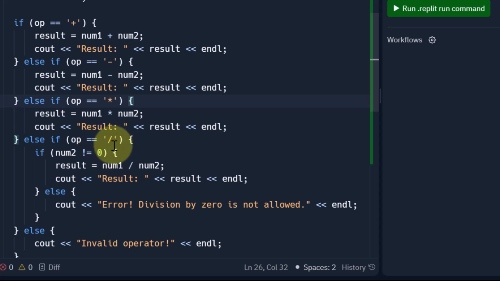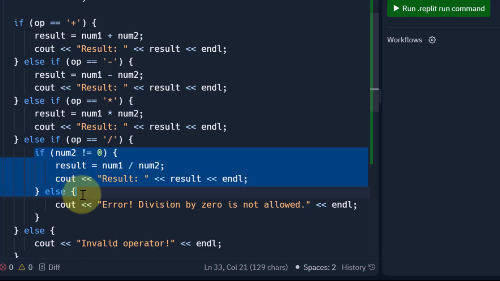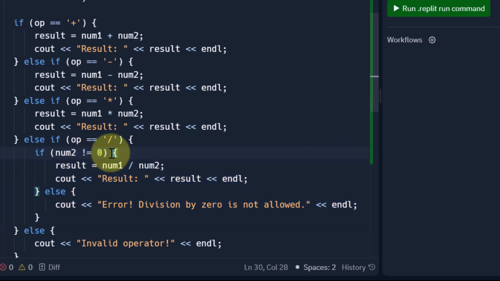Now if it is the division operator, you see that there is something different happening here. Inside this else if, I have another if else. This is what we call a nested if else, a nested condition. That means inside this we are checking for something else again. If this condition is true, that means the user has entered a division operation, then inside it we are again checking for something else. What are we checking? If num2 is not equal to 0.